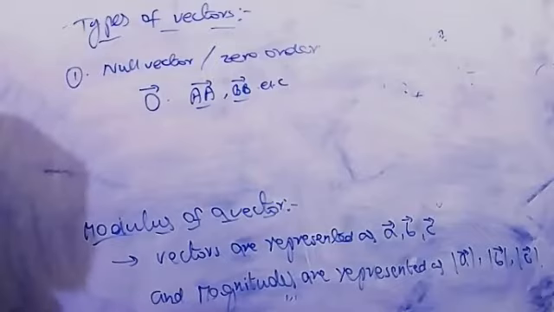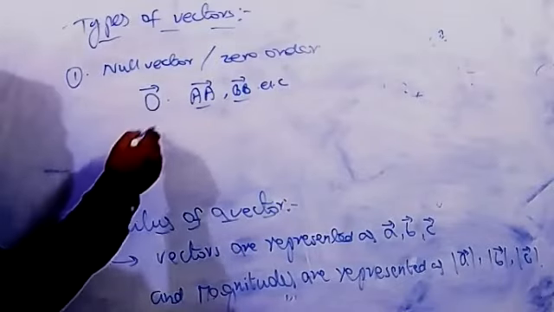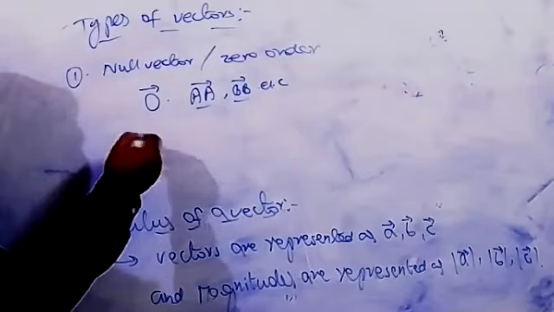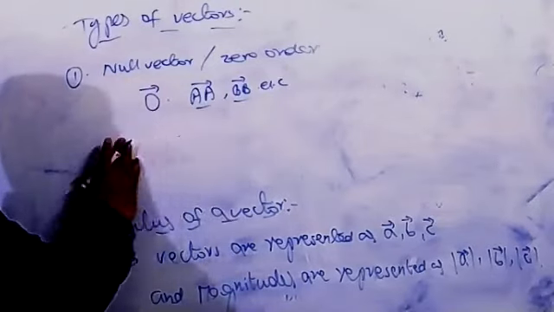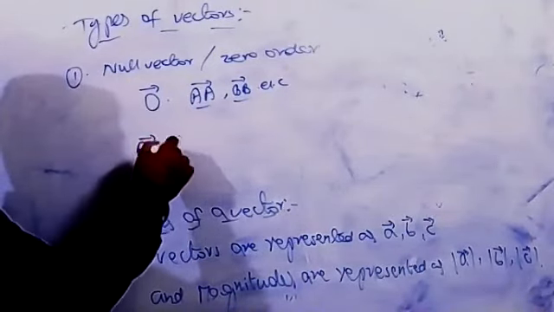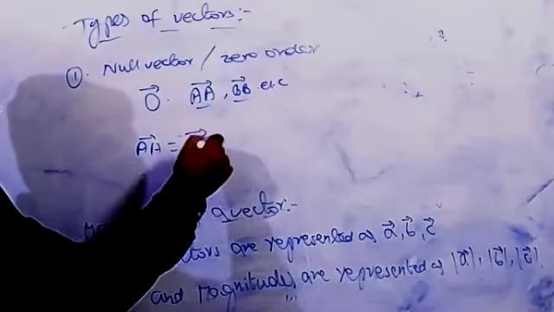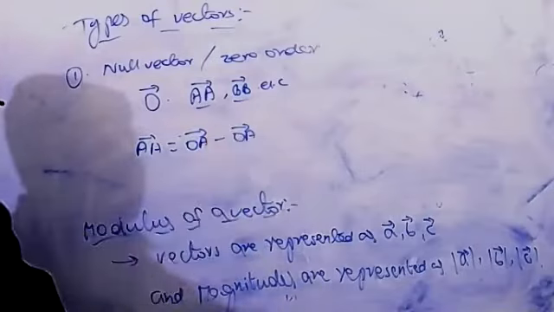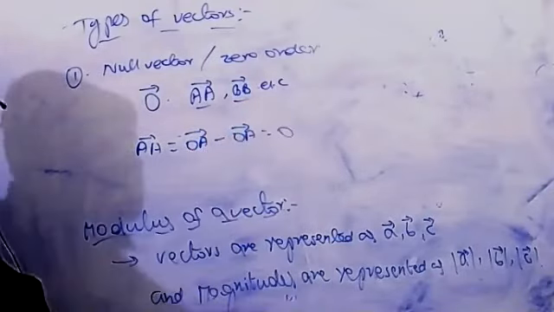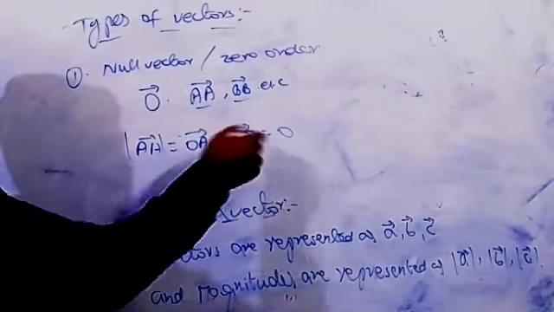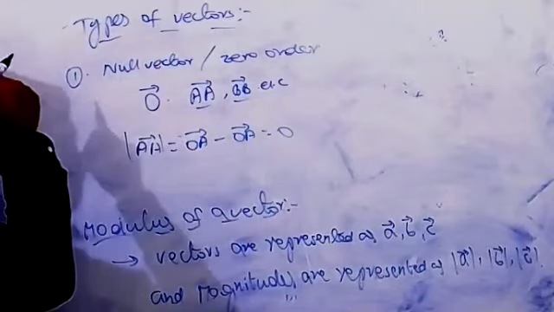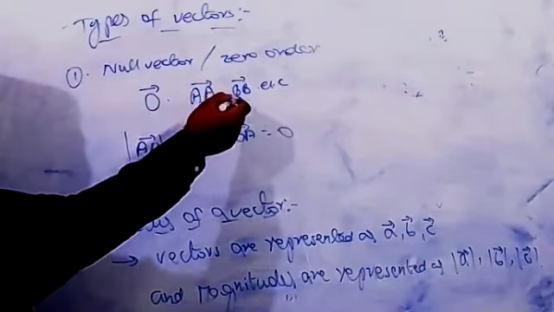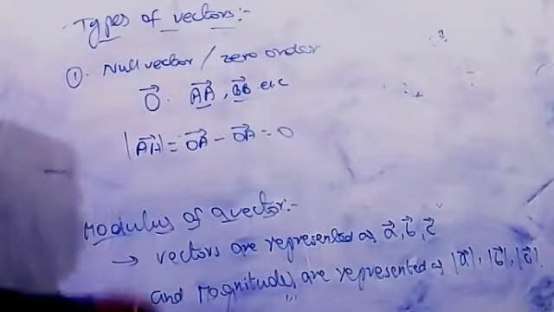Okay, that means generally then how to find this value. Suppose the vector A is given, we have to find the direction. The formula: the OA vector minus OA direction, the same will be equal to 0. The magnitude of this one clearly you will get 0. That's why it is generally denoted by O bar, vector O, and sometimes AA vector and BB like this. This kind of vector we also call the null vector or the zero vector.